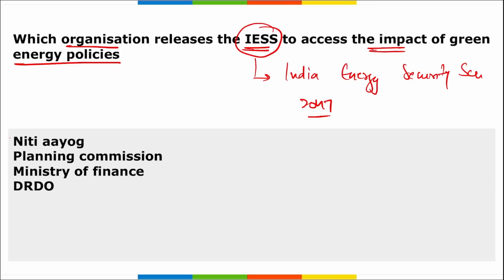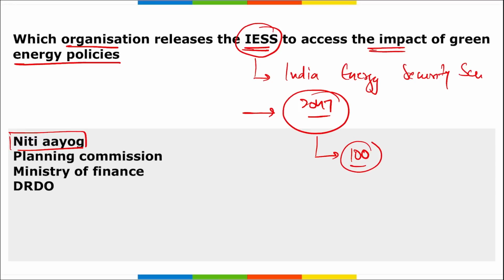that was recently released by which organization? It was released by Niti Aayog, and it is to assess the integrated impact of various green energy policies that have been launched by the government of India. Correct? And the target here is 2047, and we know the reason: 2047 is the year when India will achieve 100 years of independence, and